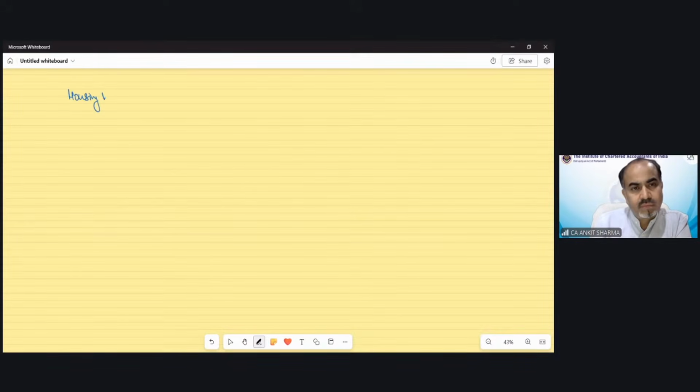So the information in the question was, he has taken a housing loan at the rate of 4.5% per annum. The loan amount given in the question is 15 lakh from 1st April 25.